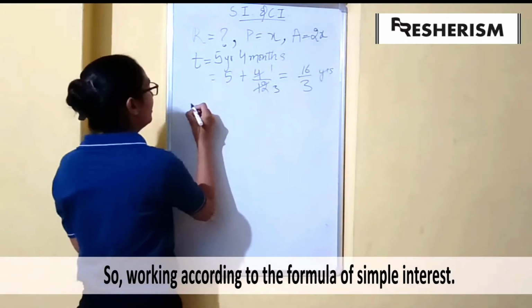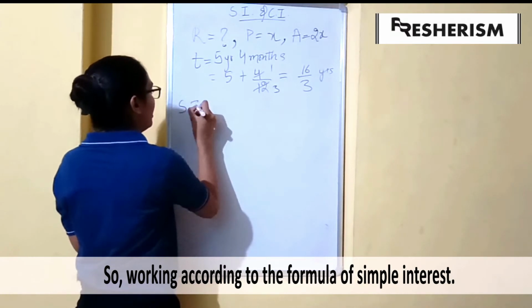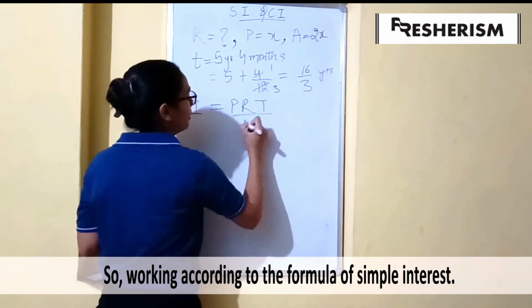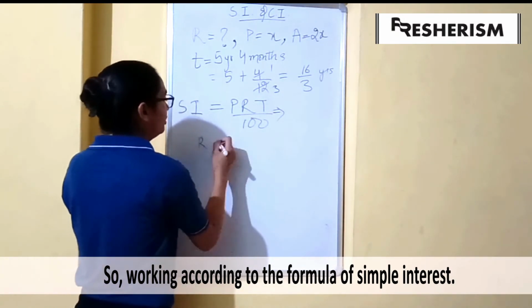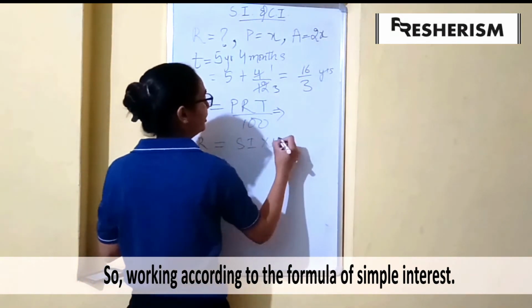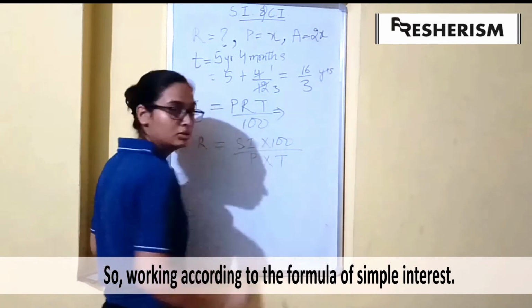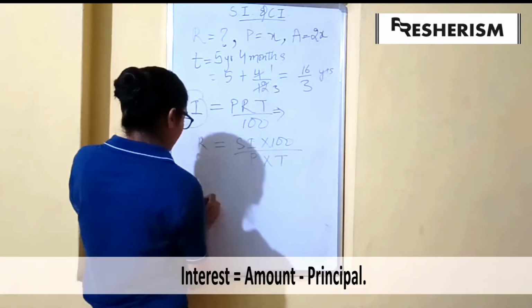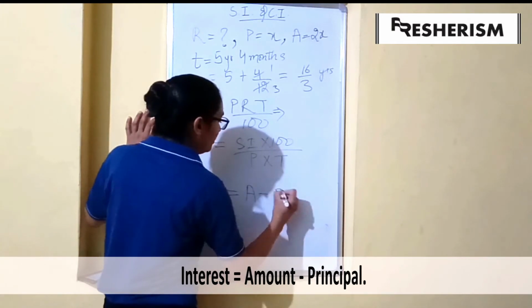So the formula we have is SI equals PRT by 100. We have to find R, so R will be equal to SI into 100 divided by P into T. Interest is basically, let me tell you, SI is equal to the amount minus the principal.